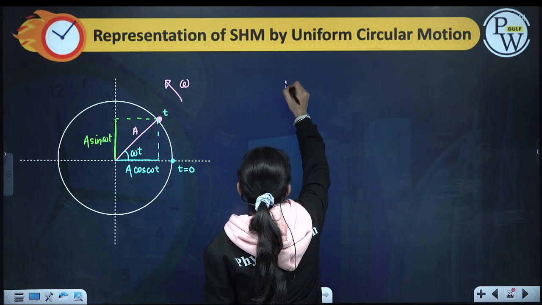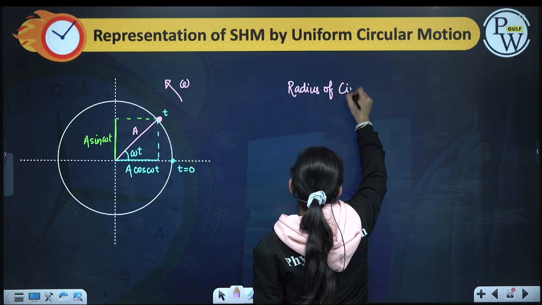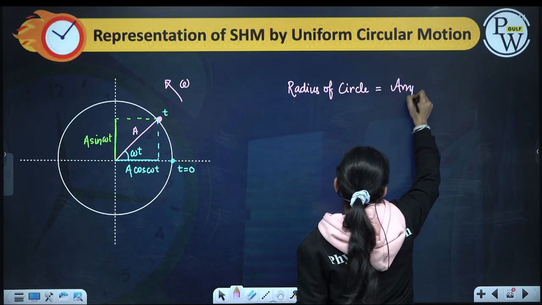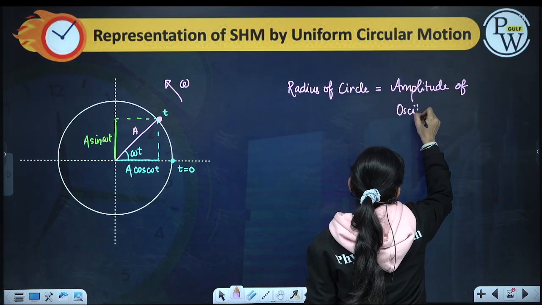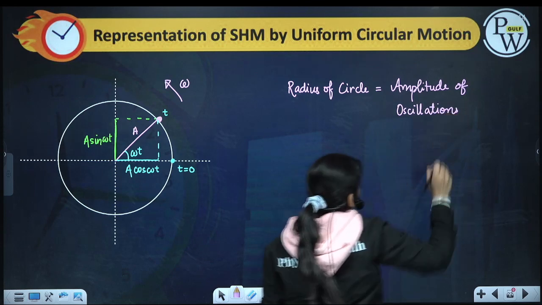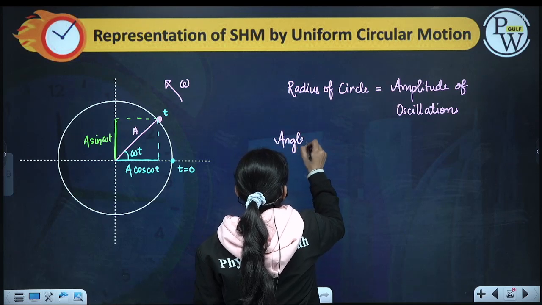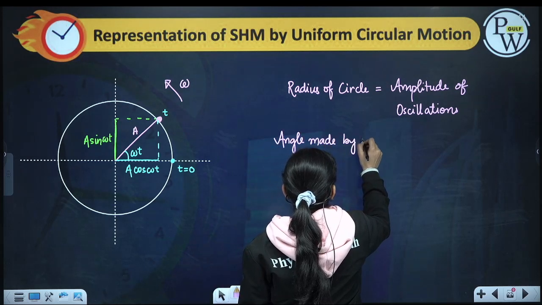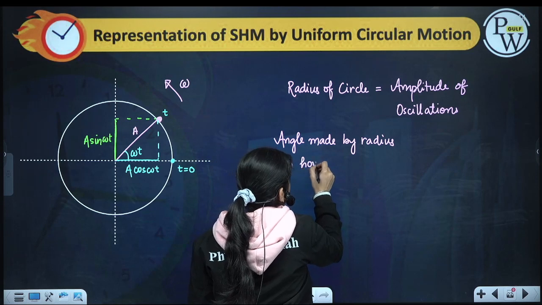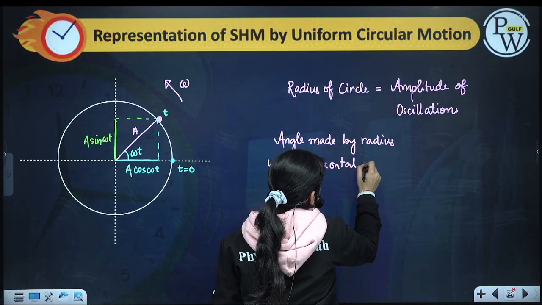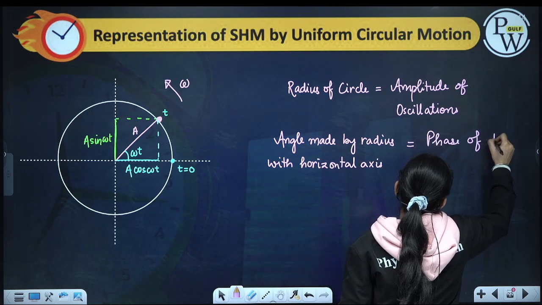So if the radius of the circle is equal to the amplitude of oscillation, if we draw a circle having radius equal to the amplitude of oscillations, the angle made by the radius with the horizontal axis gives me the phase of the particle at any time t.